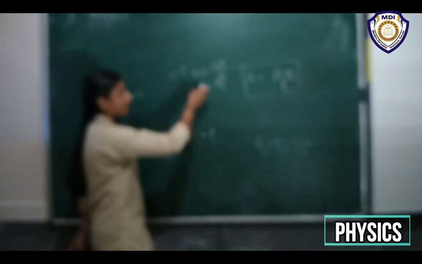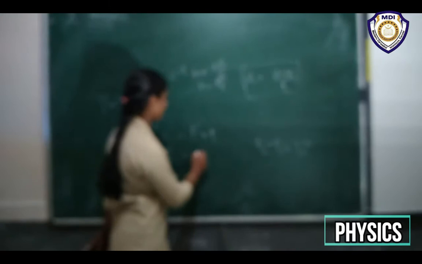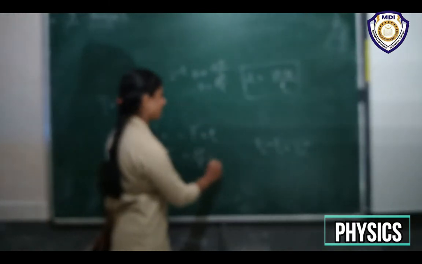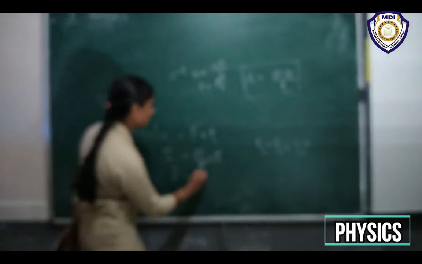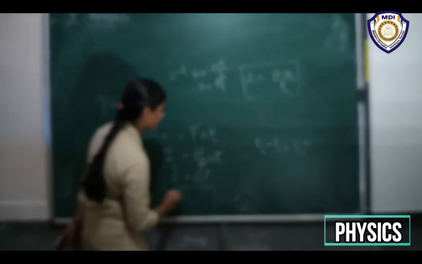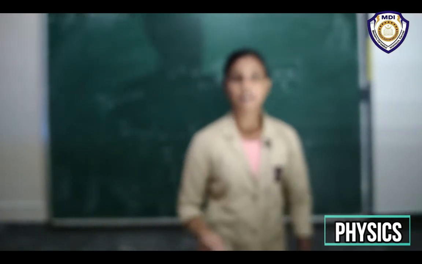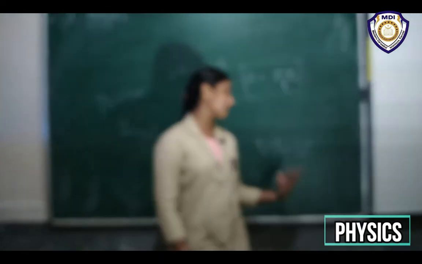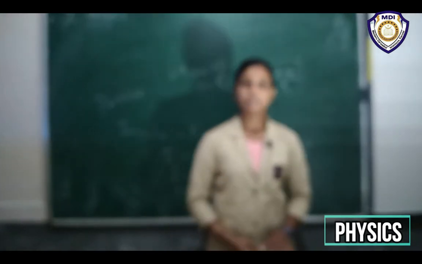This is given from the second law. So now we can write this F as delta P by t, multiplied by this time t. Then we get impulse is equal to change in momentum. So we can also get the value of impulse by calculating the change in momentum. So that is impulse.